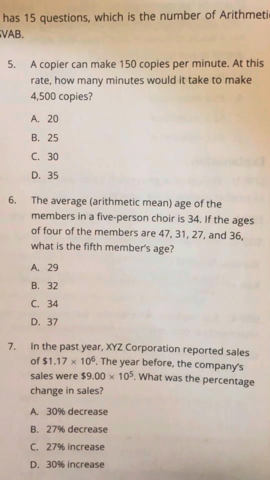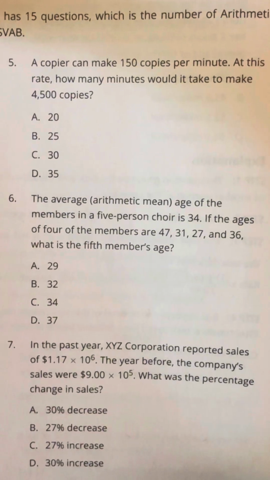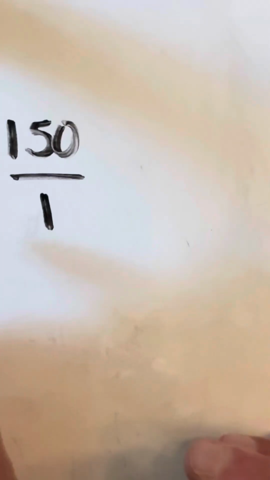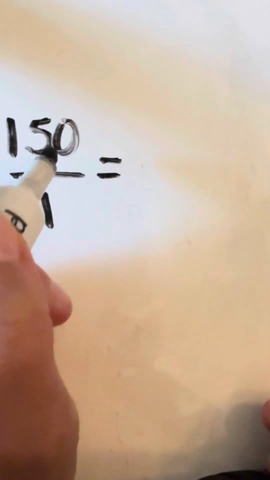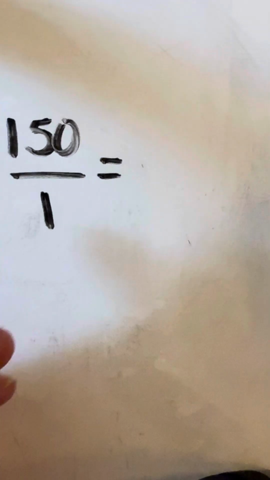A copier can make 150 copies per minute. At this rate, how many minutes would it take to make 4,500 copies? You see your choices. So let's go ahead and set up a proportion here. 150 copies per minute, we'll start right there. So this is 150 copies per 1 minute. And then we're going to set it equal to the other portion, which is what we're asking: how many minutes it's going to take to make 4,500 copies.